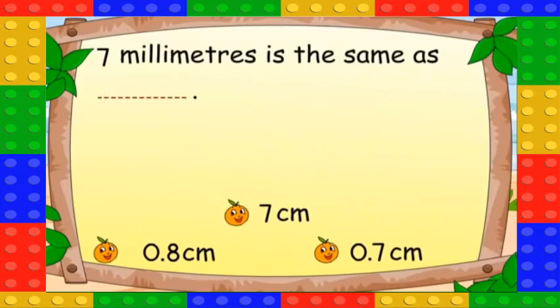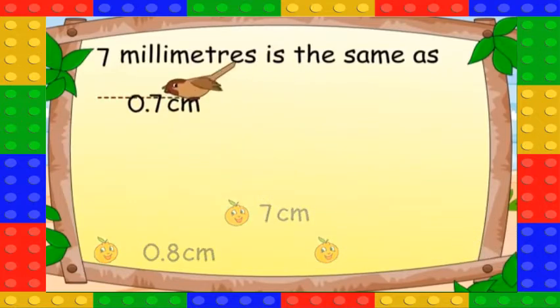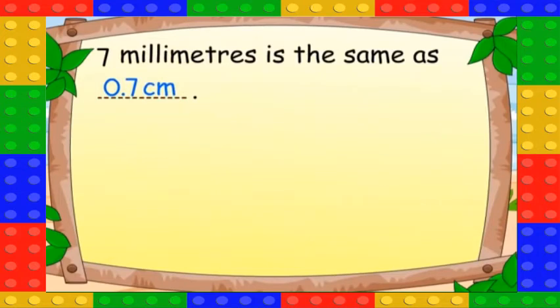7 millimeters is the same as 0.7 centimeters.